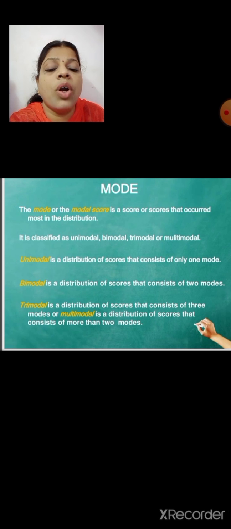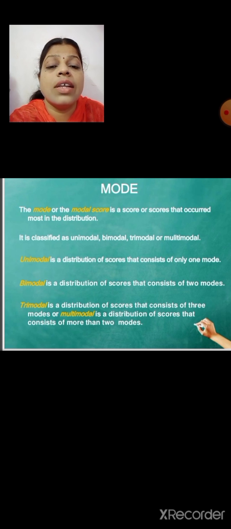Unimodal means a distribution of scores that consists of only one mode. Bimodal is a distribution of scores that consists of two modes. Trimodal is a distribution of scores that consists of three modes, and multimodal is a distribution of scores that consists of more than two modes.